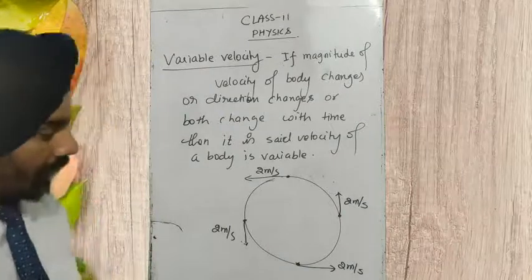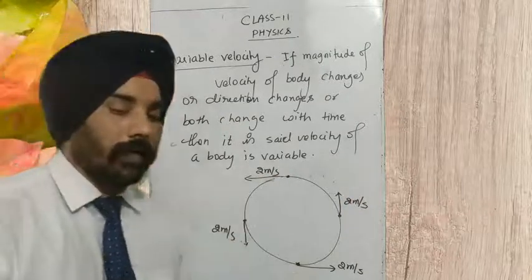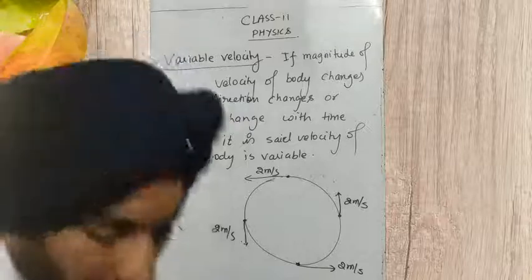So if the direction is changing and the magnitude remains the same, we say that the body is moving with a variable velocity.